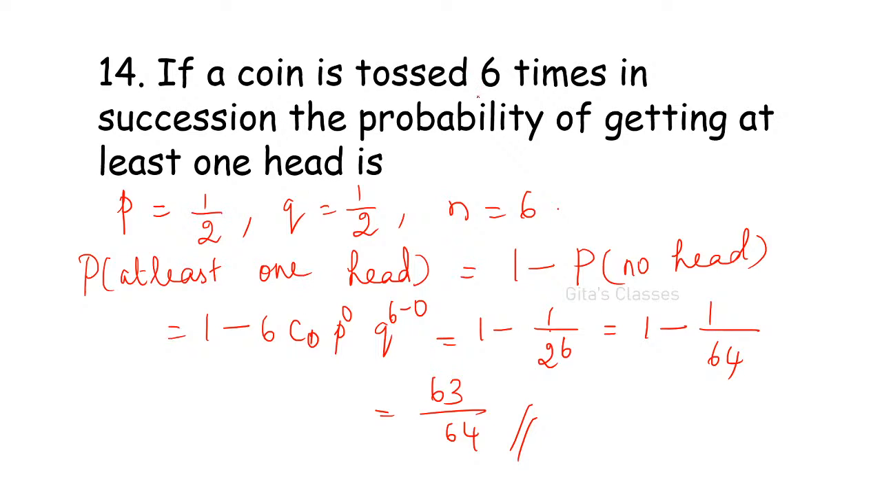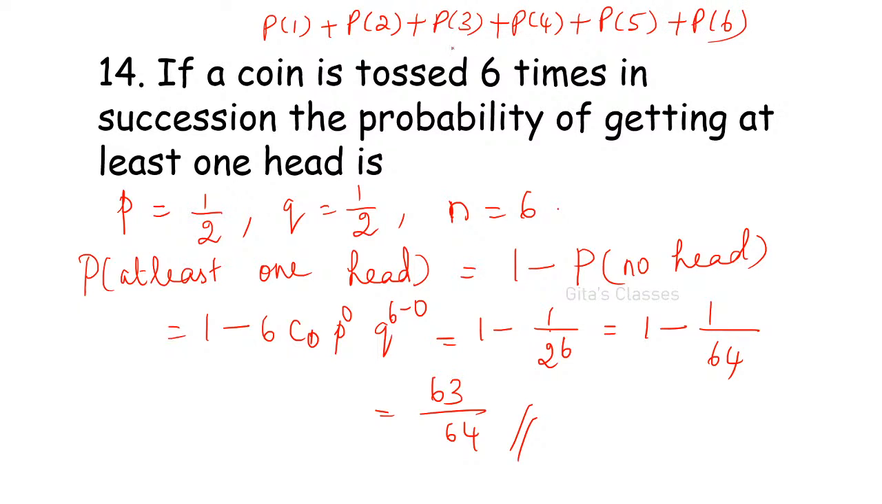A coin is tossed 6 times in succession, that is one after the other. The probability of getting at least one head. The trial is repeated 6 times, so n is equal to 6. We know that getting a head in tossing a coin is 1 by 2, and getting a tail is also 1 by 2. Here also you have to use binomial. At least one head means P of 1 plus P of 2 plus P of 3 plus P of 4 plus P of 5 plus P of 6. Instead of finding all these 6, only P of 0 is left out.